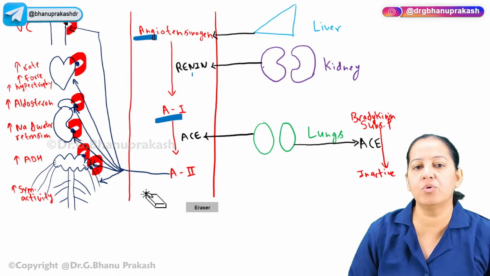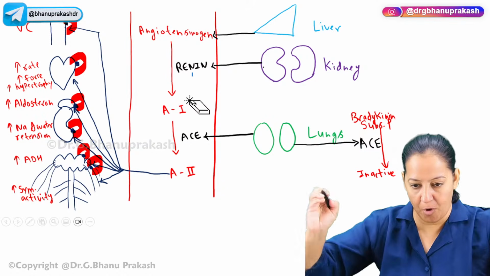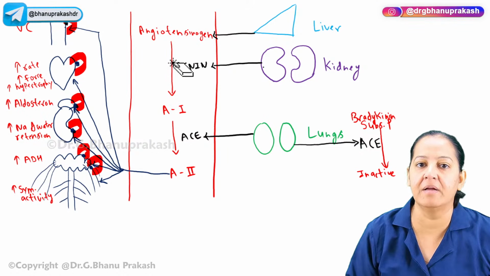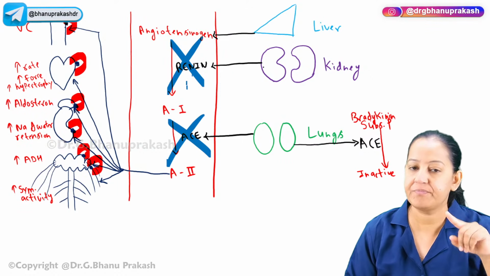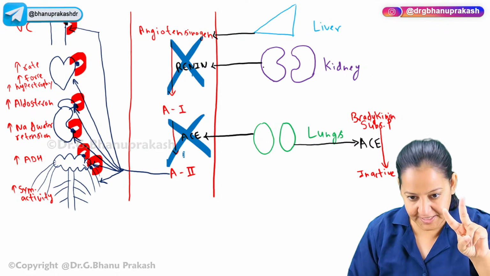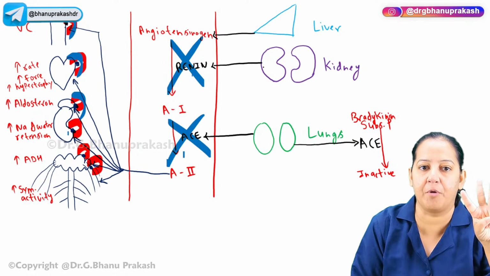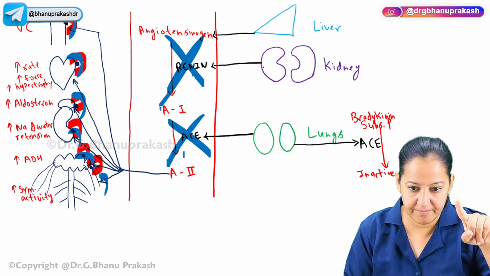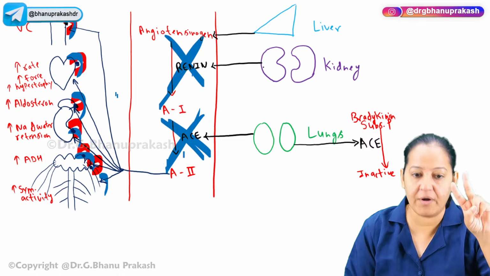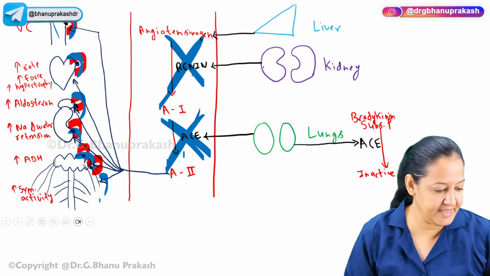So, we can do 3-level blockage. We can block the RAS at 3 levels. Number 1, we can block renin. Number 2, we can block ACE. Renin inhibitor, ACE inhibitor, or angiotensin receptor blocker. What are the 3 drugs, people? They are in front of you. Say, ma'am, renin inhibitor, ACE inhibitor, or angiotensin receptor blocker. Say yes if you all got it.